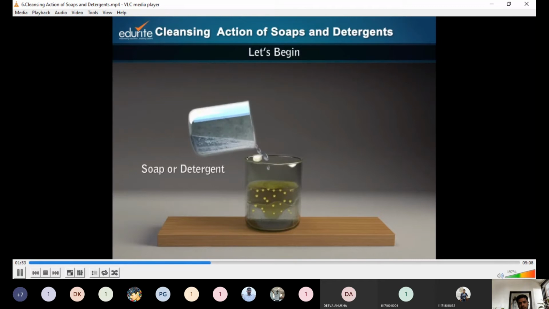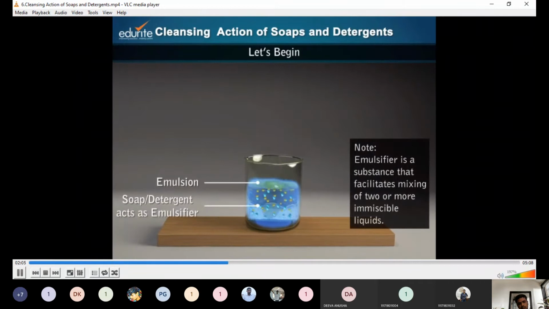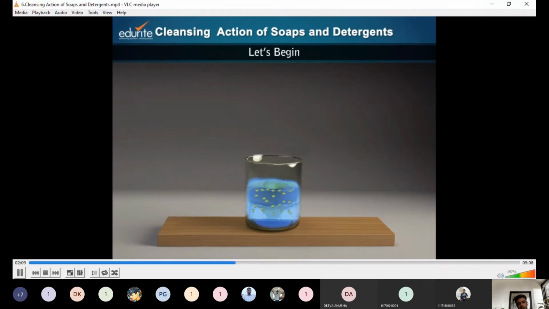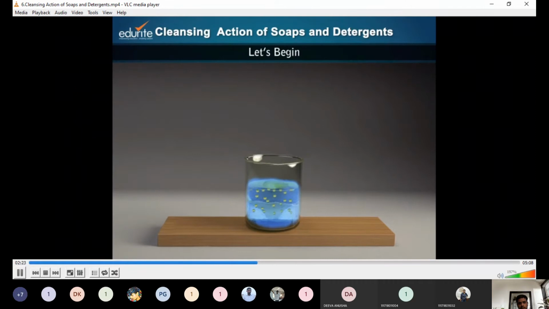Let's add some soap or detergent to the mixture and see the magic. Addition of a little soap or detergent before agitating the mixture helps in the formation of a stable emulsion. The soap or detergent acts as a surfactant or emulsifier. The surfactant molecules surround the oil droplets and prevent them from coalescing. The cleansing action of soaps and detergents is due to their power to emulsify oil and dirt. Come, let's learn about the cleansing action of soaps and detergents in this module.